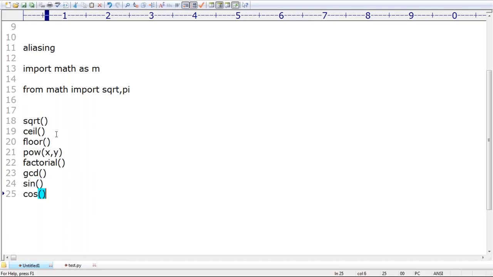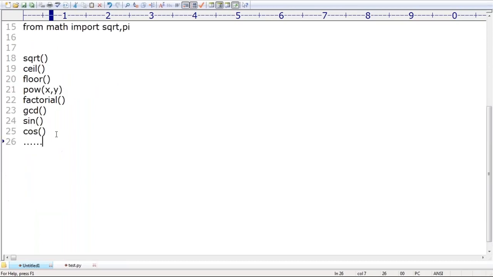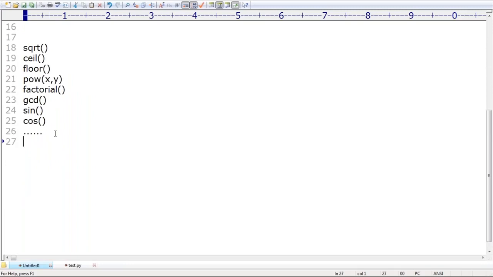Like in mathematics and trigonometry, there are multiple functions available by default in math. So if you want to perform mathematical operations, the math module is highly recommended. Like the math module, in Python anything is available as a module. That's why we are not required to worry much about these things.